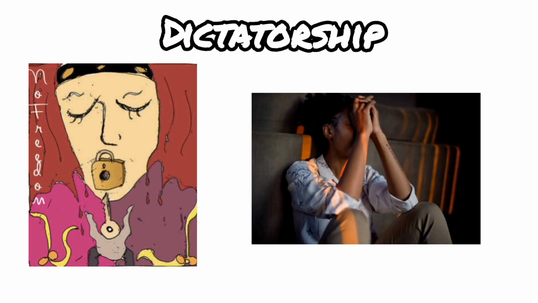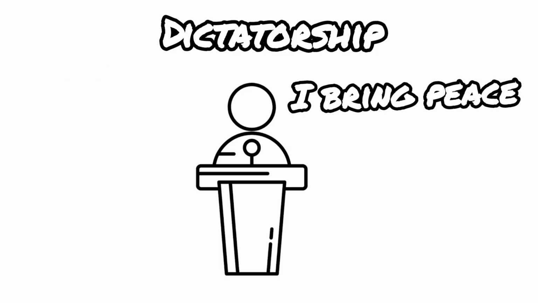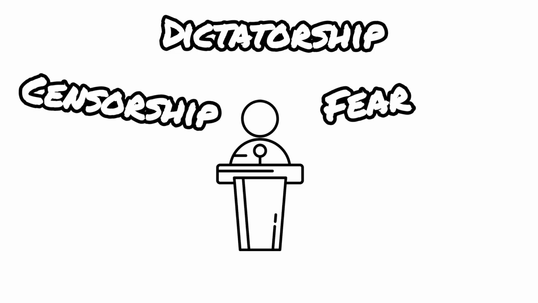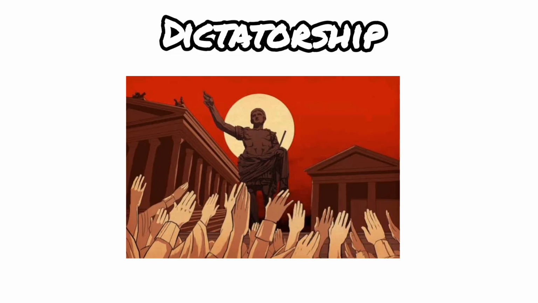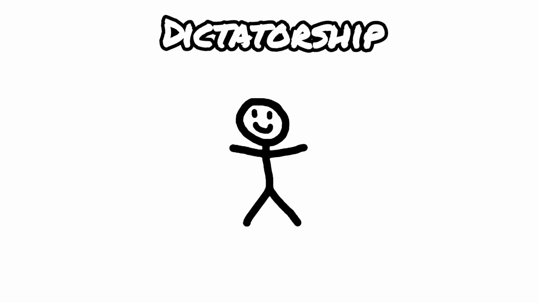Citizens often have few freedoms and live in fear of punishment for speaking out. While some dictators claim to bring stability, most rule through fear, censorship, and propaganda. Over time, dictatorships can become cults of personality, where the leader is treated almost like a god. The system usually collapses violently or evolves into something else.